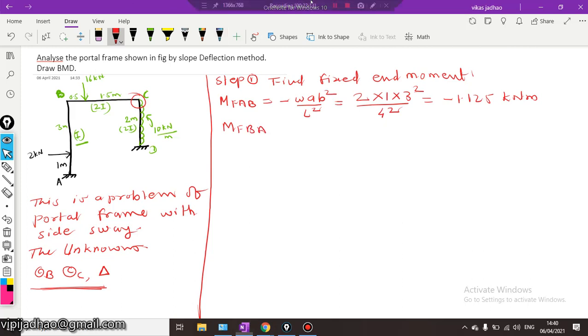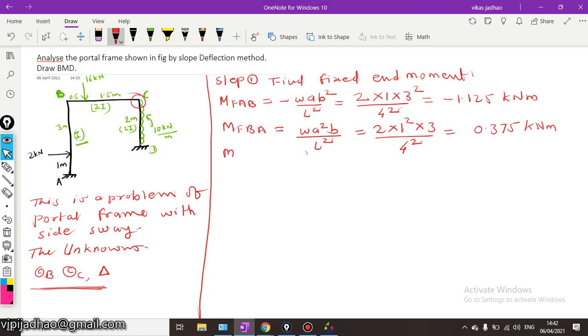Next, MFBA, that is fixed end moment BA. The formula will be plus WA square B upon L square. So we have W is 2, A square is 1 square, into B is 3, divided by 4 square. So this is equal to 0.75 kilonewton meter.